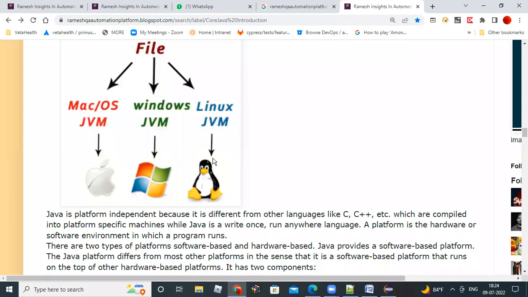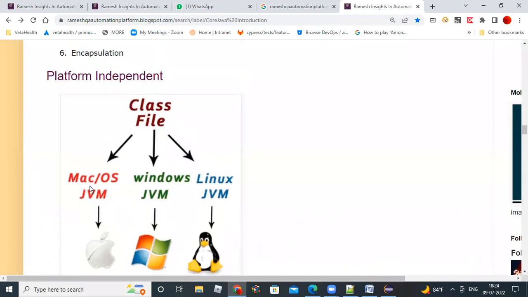Because of this bytecode, Java is platform independent. That bytecode is common to all JVMs, even though the JVM structures are different based on the operating system. Because the bytecode is common to all the JVMs, your Java code will run on any operating system without any code changes.